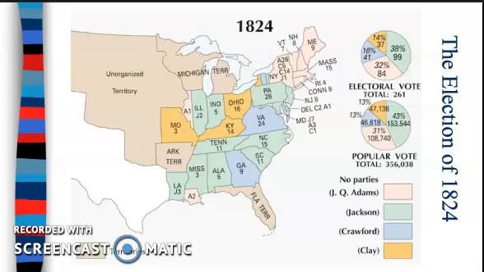Quincy Adams receives the next most votes, but significantly fewer. He only receives about two-thirds of the vote total of Jackson. Jackson also receives more electoral votes than any other candidate, but not over 50%. You need to win at least 51% of the Electoral College to become the President of the United States.